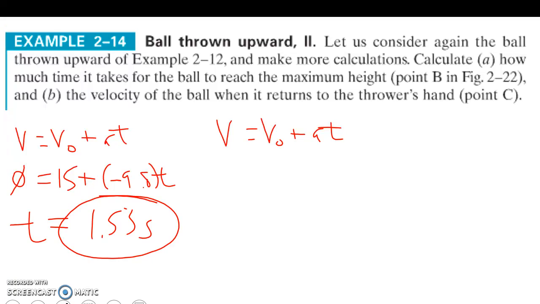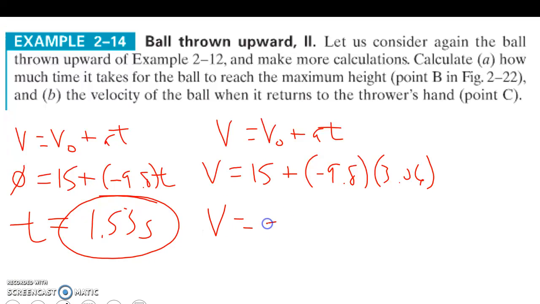So our final velocity we're solving for, our initial velocity is 15, our acceleration is negative 9.8, and our time is 3.06. We plug those numbers in and our final velocity is going to be negative 15 meters per second.